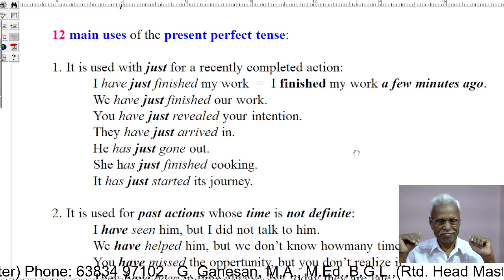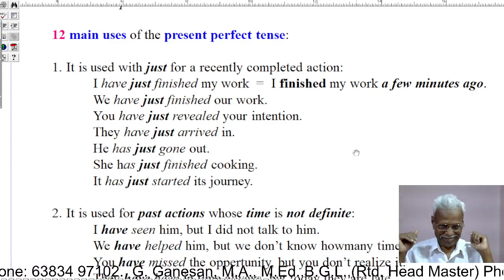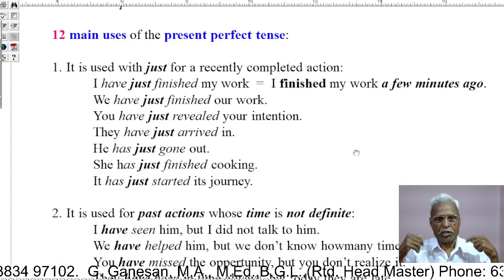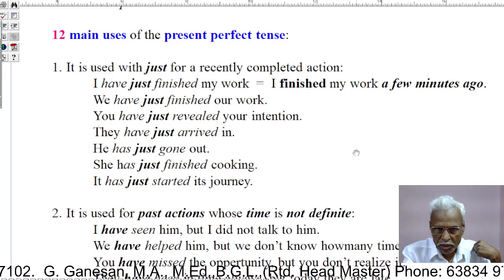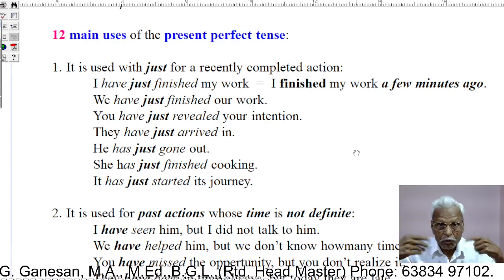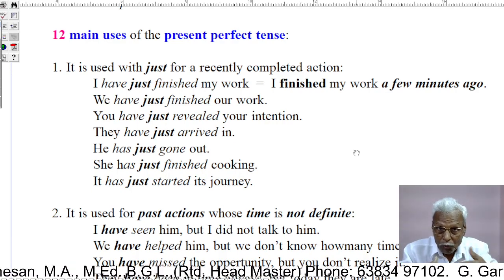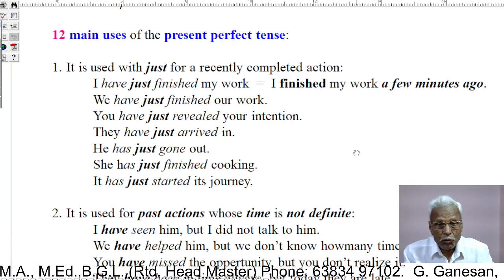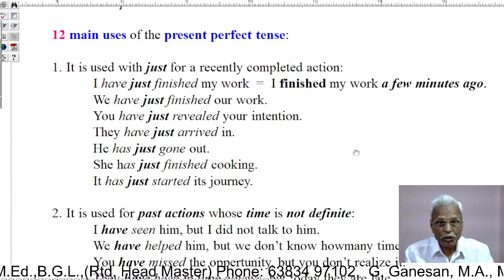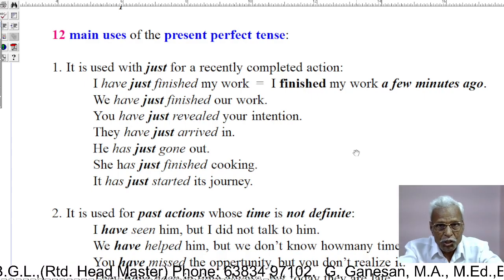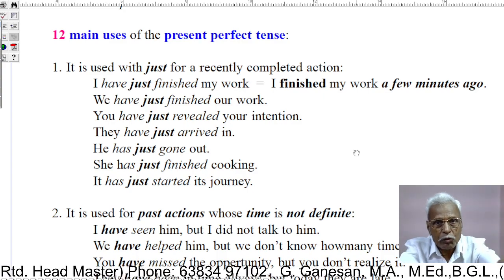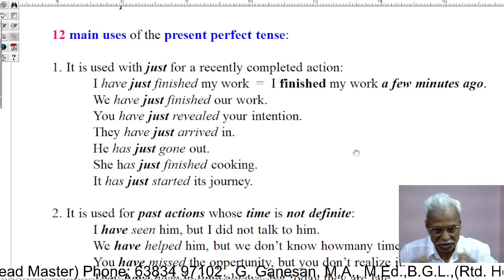Just means recently. We have just finished our work. You have just revealed your intention. You have brought out what you want, what you think. Only just now you have told it.